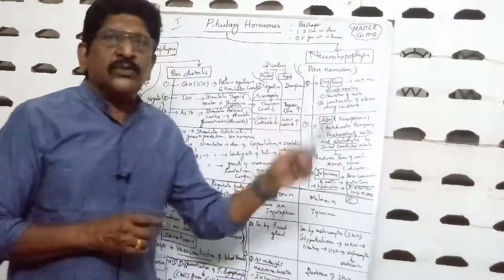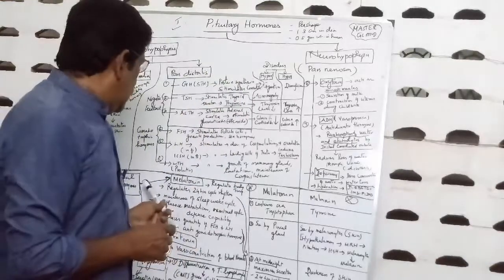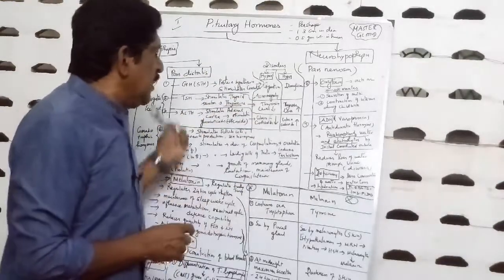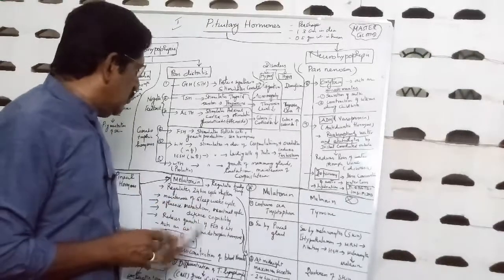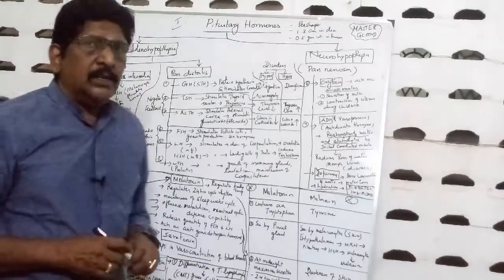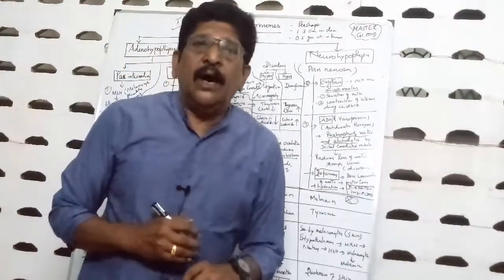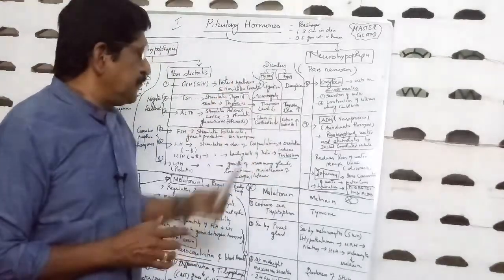So these are the hormones and the glands. So three glands: the pituitary gland secreting the hormones, nine hormones I have explained, and then the pineal gland secreting two hormones, and then the thymus secreting one hormone. So these are all the hormones and their actions and their disorders.